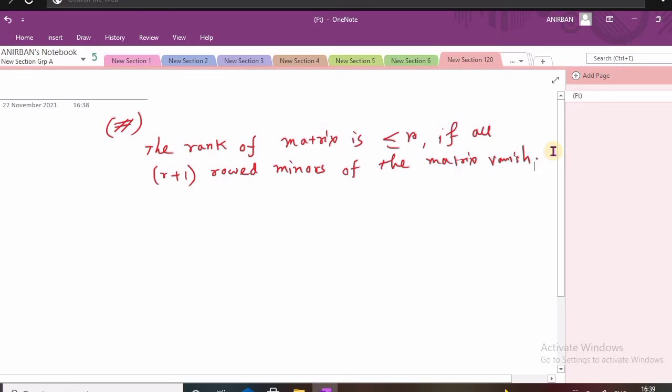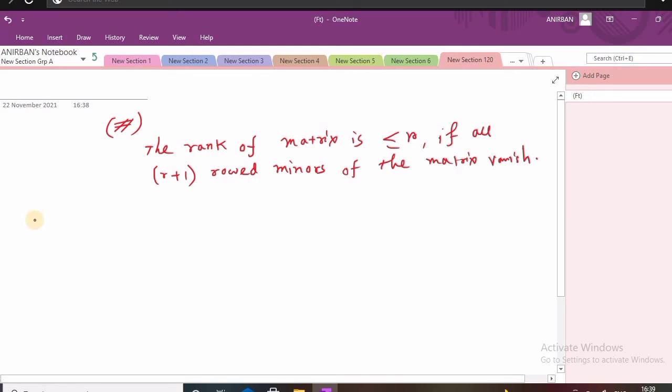So obviously the rank of the matrix is less than or equal to R, that is equal to R or less than R, if all the higher order, that is R plus 1 rowed, minors of the matrix vanish. Obviously, because you have to have one non-zero square submatrix of order R. Okay. So then R is obviously the rank of that matrix.